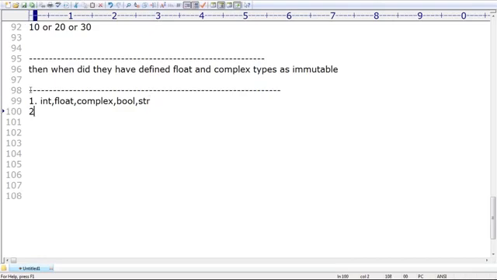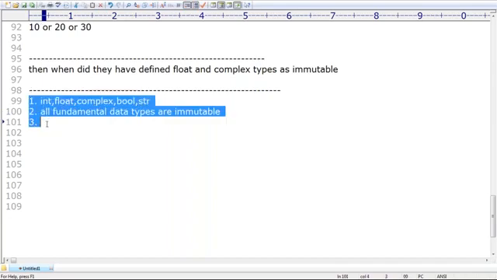Okay, that is the first point you should be aware of. Next, all fundamental data types are immutable. Immutable means non-changeable. Once we create an object, we are not allowed to change the content. That's all. These are the only points you need to remember. Internally, the ranges, reusability, such terminology, we do not need to worry about. Clear? Okay, that's all.